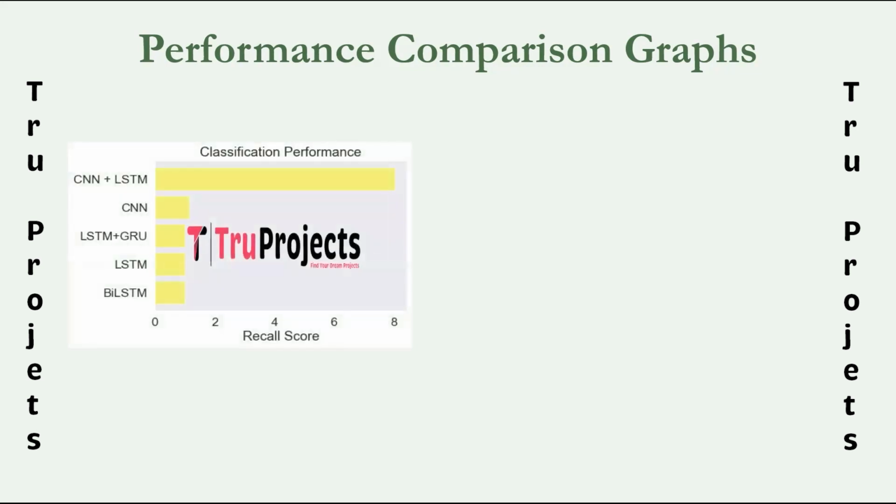This is the recall score comparison graph. Recall is also known as sensitivity or true positive rate. Recall measures the ability of the model to capture all relevant instances. It is the ratio of correctly predicted positive observations to the total actual positives.